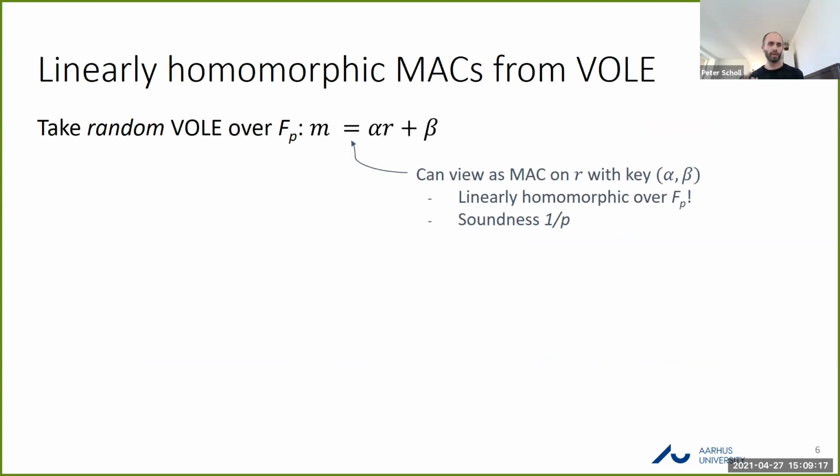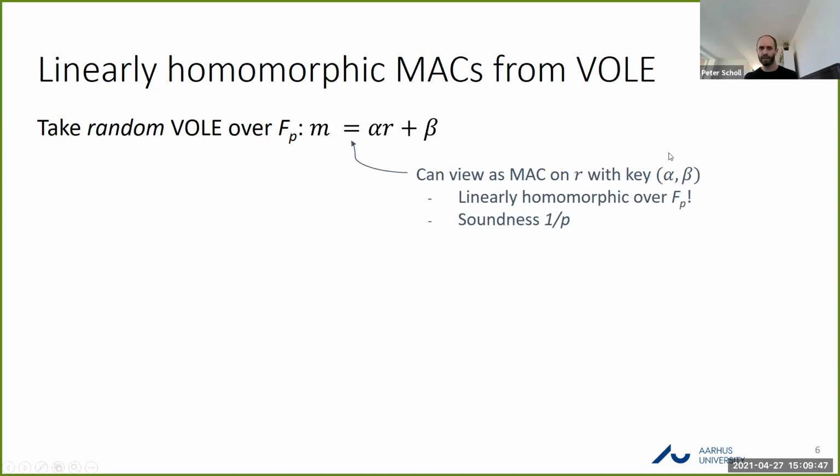Okay, so given this building block, what are we going to do with it? Well, as a starting point, it's quite straightforward to see that a Vector-OLE already gives you a form of information-theoretic MAC over the finite field. So if we look at a random Vector-OLE where instead of a chosen input x, the prover inputs some random value r, and view the prover's output as a MAC m, then alpha r plus beta is a MAC on r under the MAC key alpha and beta held by the verifier.